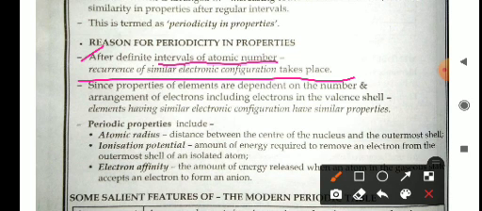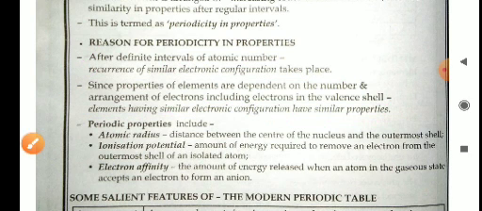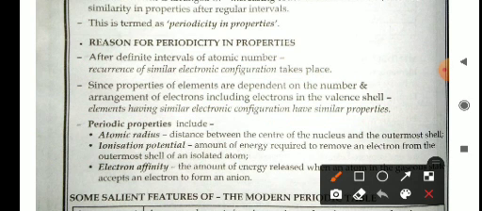So he saw that if we place the elements according to their atomic number, then after some intervals elements with similar electronic configurations are placed in the same groups. Since the properties of the elements depend on the number and arrangement of the electrons, including electrons in the valence shell, elements having similar electronic configuration have similar properties. So he arranged the elements which have similar properties in the same group.